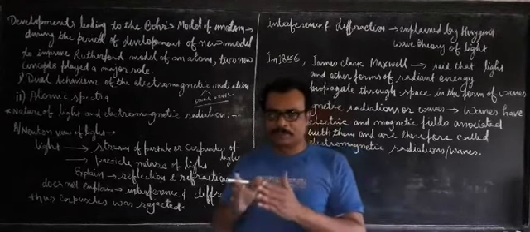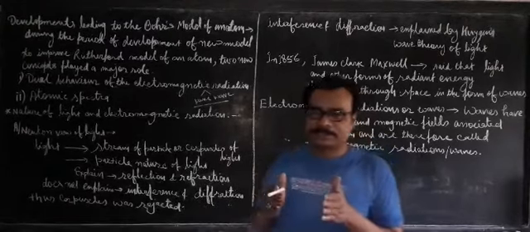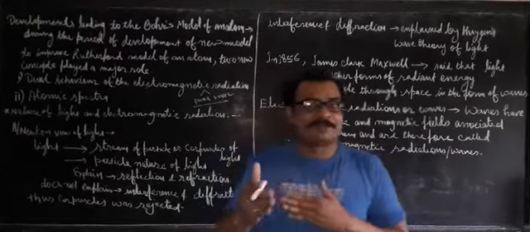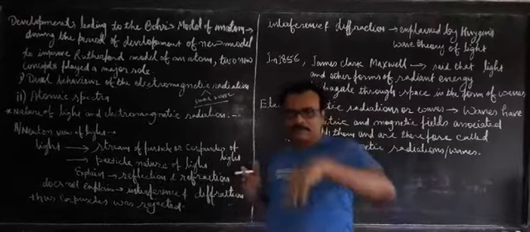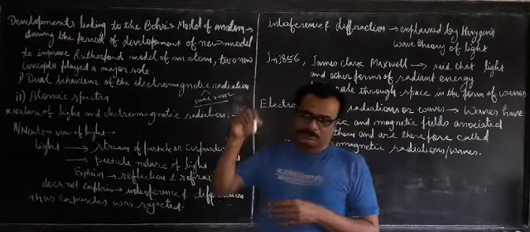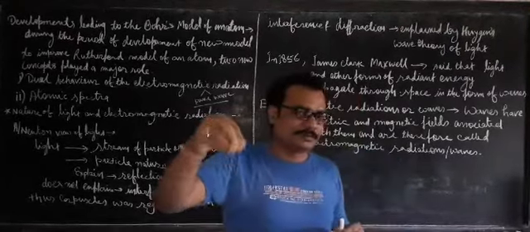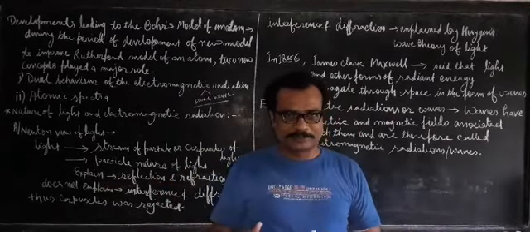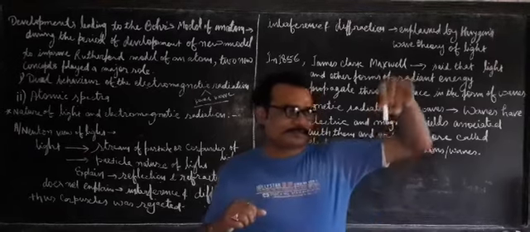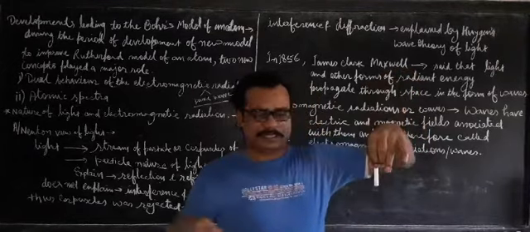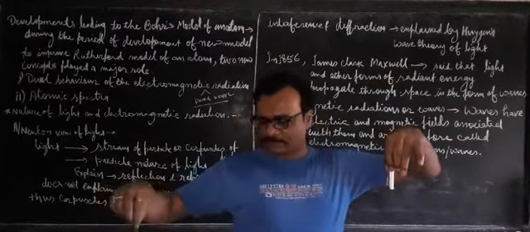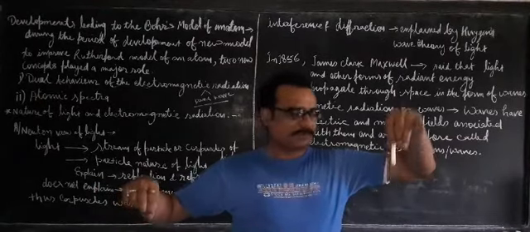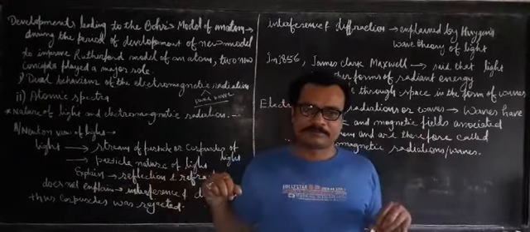When more than one wave merges together, then a resulting wave will be created. That means if you put two stones into the water at two different places, one stone here and one stone here, this one will produce a wave and this one will also produce a wave.